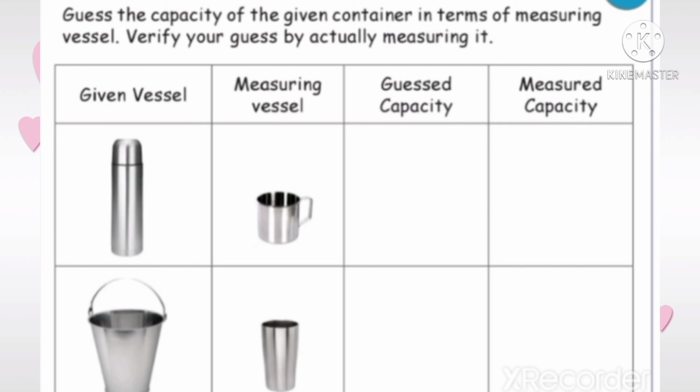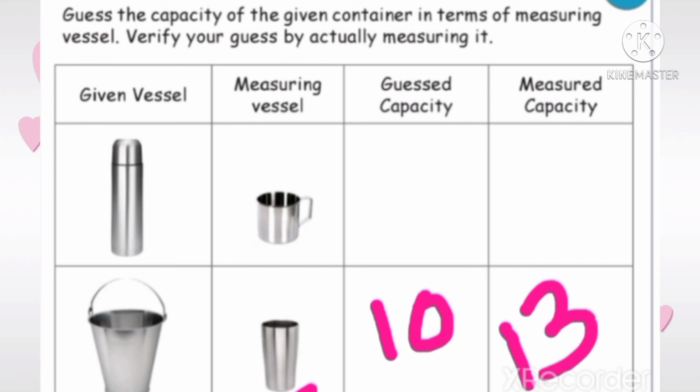Next, given vessel, bucket. Measuring vessel, tumbler. So, this bucket will contain 10 tumblers of water. But when we measure, 13 tumblers of water. So, measured capacity 13.